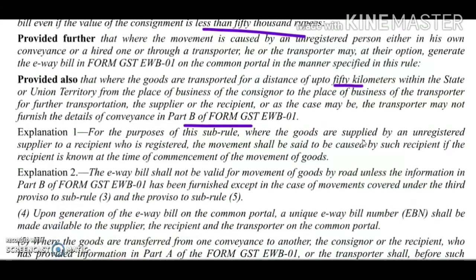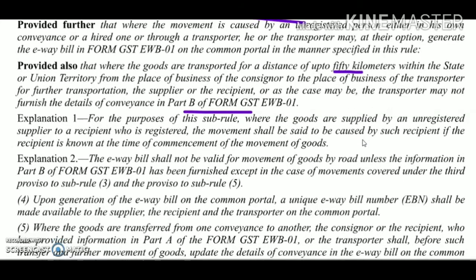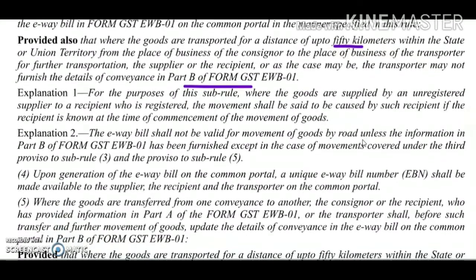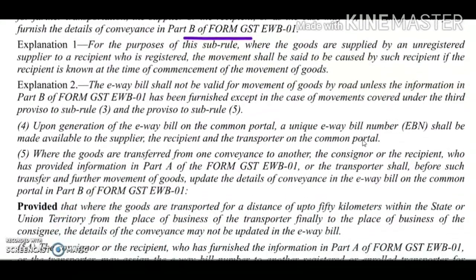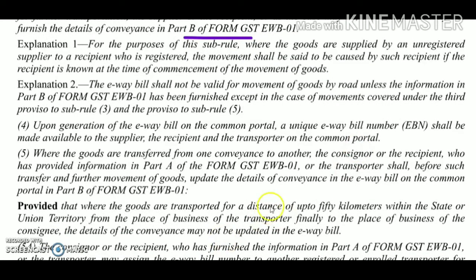Further, on the reverse side, when the goods are transported from the premises of the transporter to the premises of the consignee, if the distance is up to 50 kilometers and it is within the same state, then the conveyance detail may not require to be updated in the e-way bill.